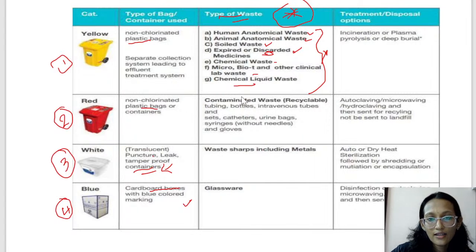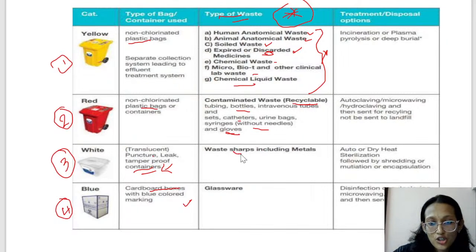Then we have the contaminated recyclable waste: recyclable plastics like IV bottles, IV tubings, catheters, urine bags, syringes without needles, and gloves. Very important, gloves go into the red bag.